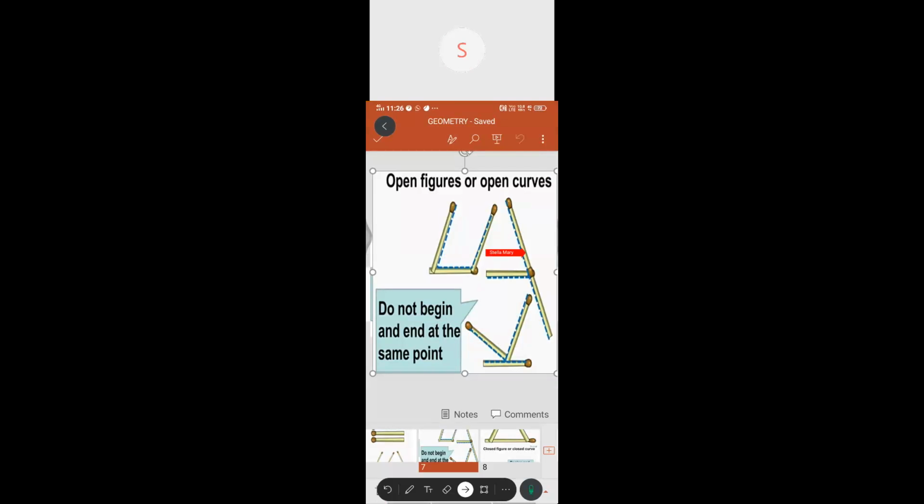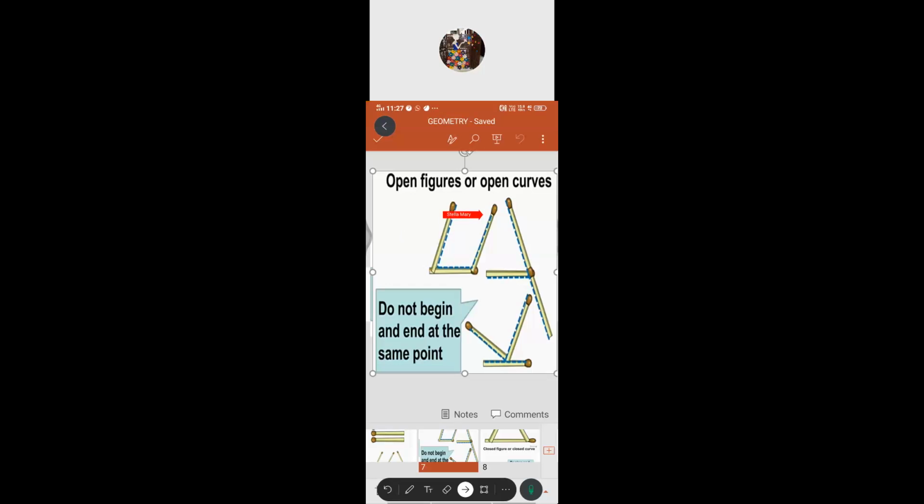If you see all these figures, what do we see there? All these figures do not begin and end at the same point, isn't it? Suppose they started here, they end there.